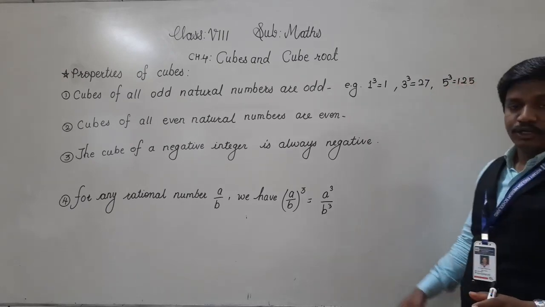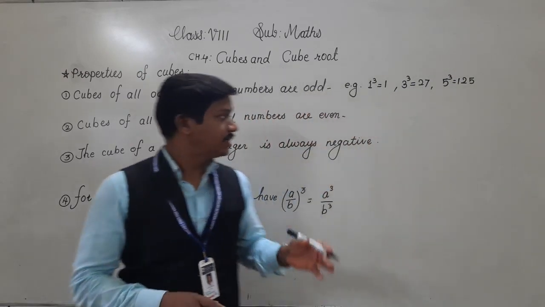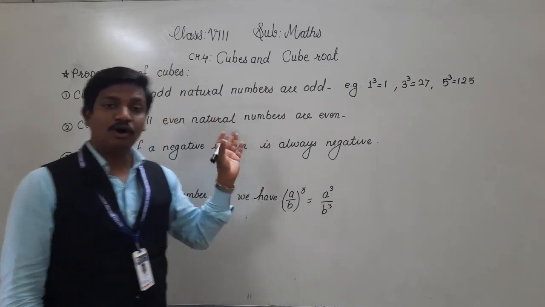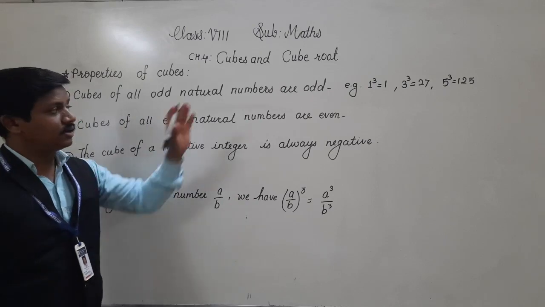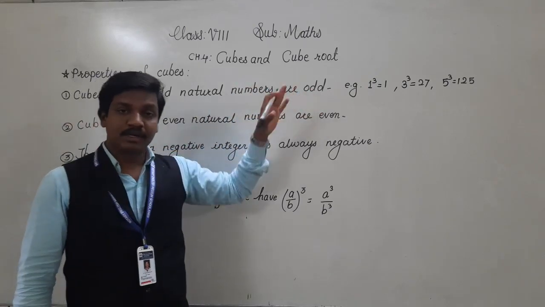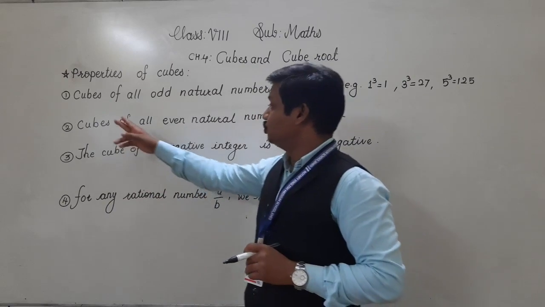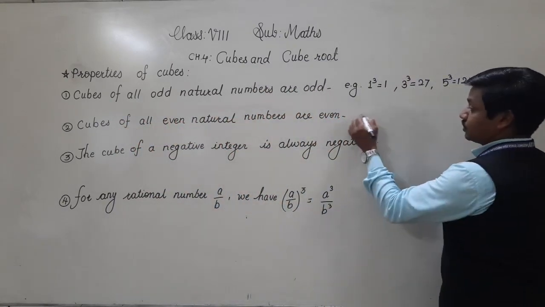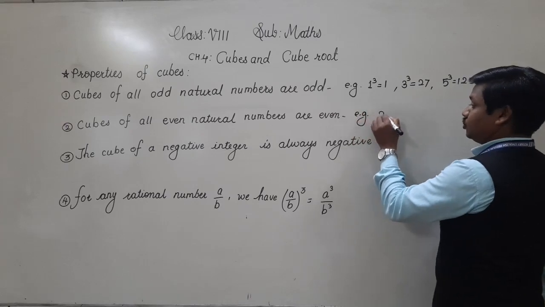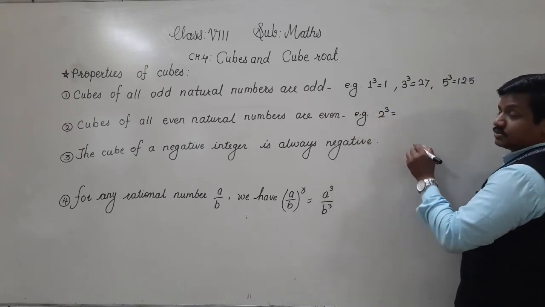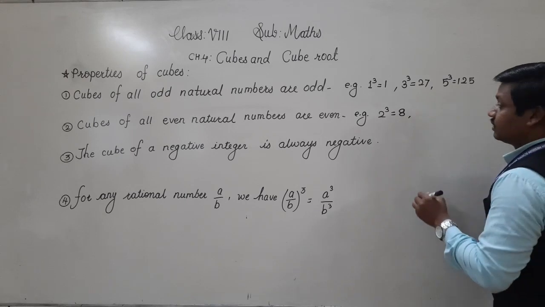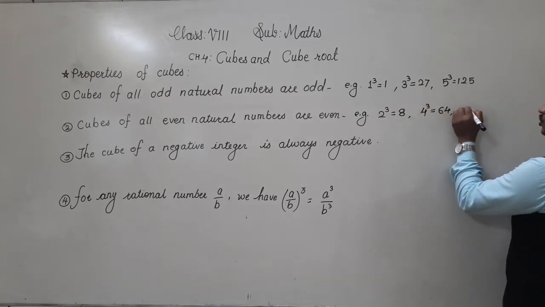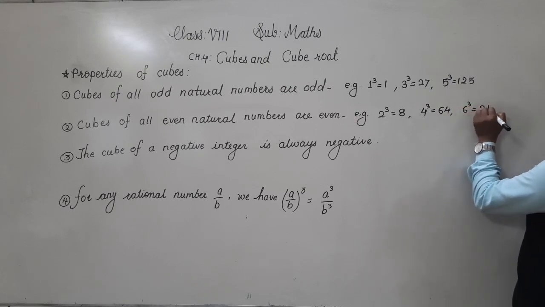It is also odd. So what we can say is that the cubes of all odd natural numbers are always odd. Opposite of that, cubes of all even natural numbers are even. So for example, cube of 2 is what? 8. Correct. Whereas cube of 4 is 64. Cube of 6 is 216. Correct.